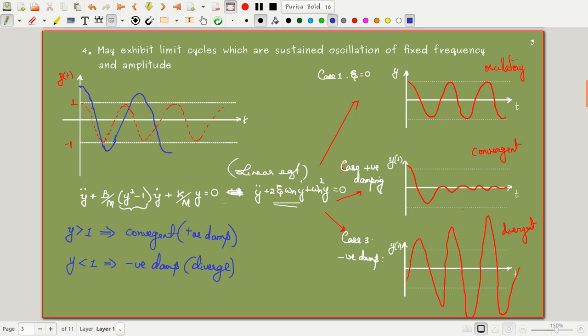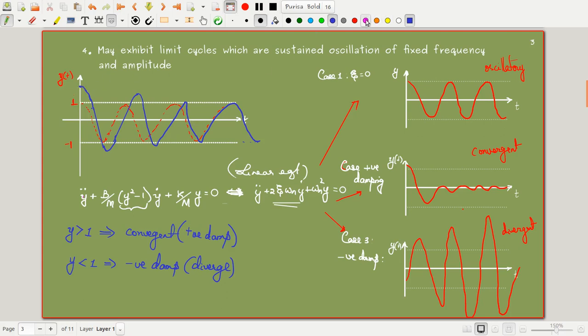Finally, what happens is that it tries to come like this, and then tries to follow this curve, and slowly it will follow this curve, and then finally it will match and come back to the sustained oscillation. Okay, so this is what is happening if the initial condition was y greater than 1.